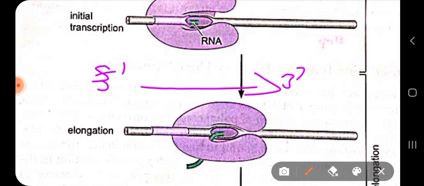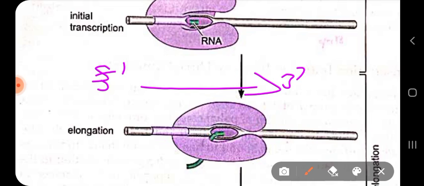Then splicing is done, where the non-coding regions of the RNA which has just been formed, called introns, have to be removed from the exons. And polyadenylation is also being carried out. Lastly there is termination.